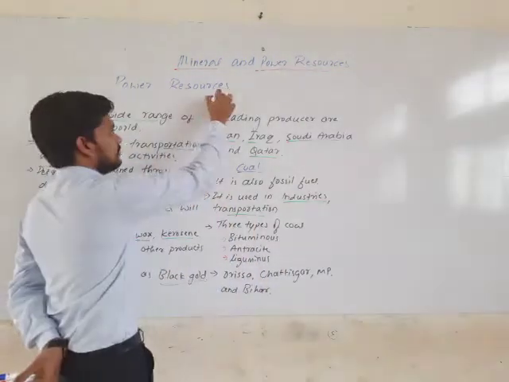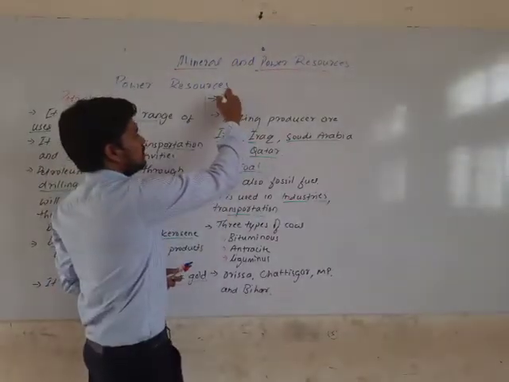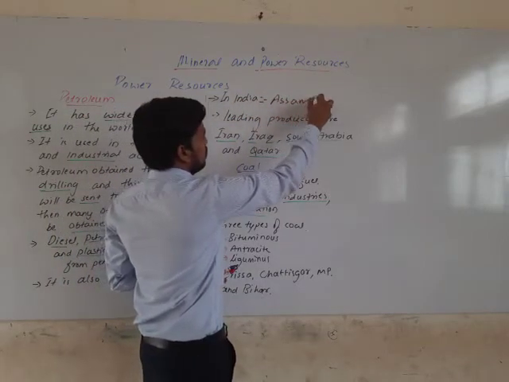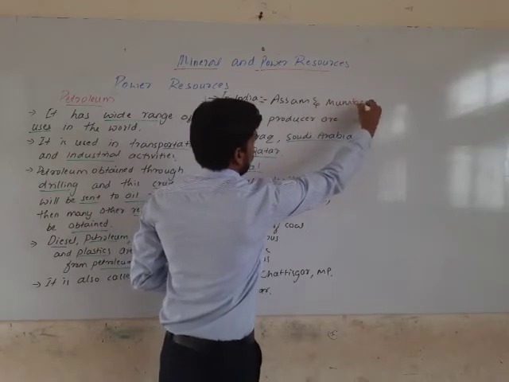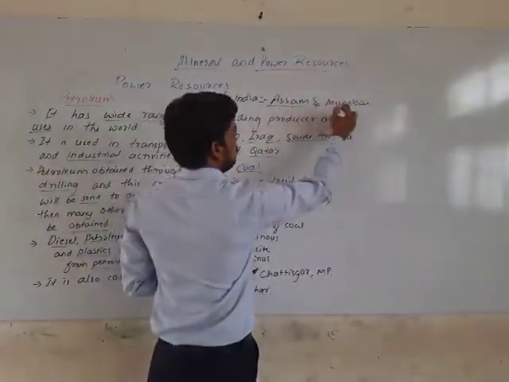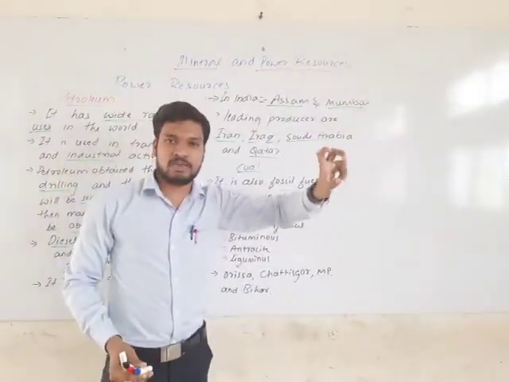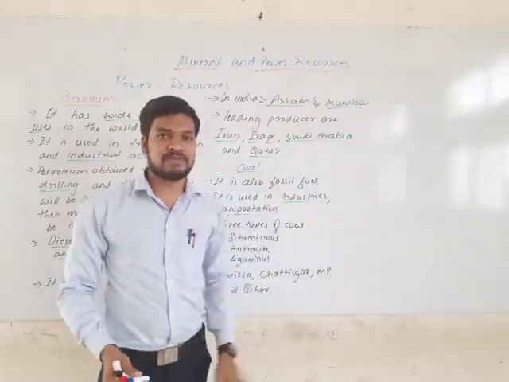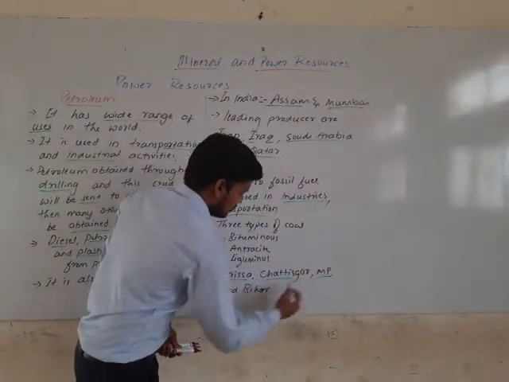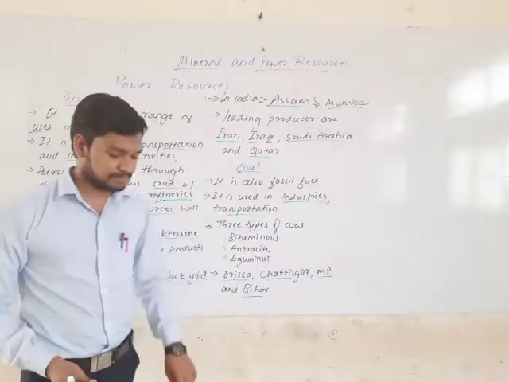For petroleum in India, we have two places mainly: Assam and Mumbai High. These two places have deposits of petroleum. And in the states like Chhattisgarh, Orissa, Bihar, and Madhya Pradesh, we have deposits of coal.